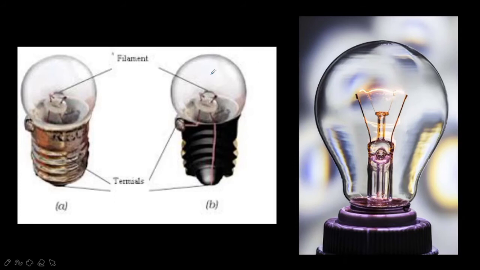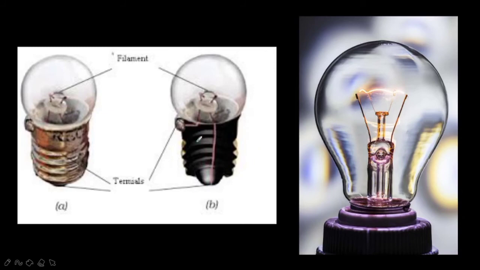Now, one of these thick wires is connected to the metallic case at one end, and the other thick wire is connected to the metal base. So one is connected to the metal cap along the side, and the other is at the metal tip at the base of the bulb.